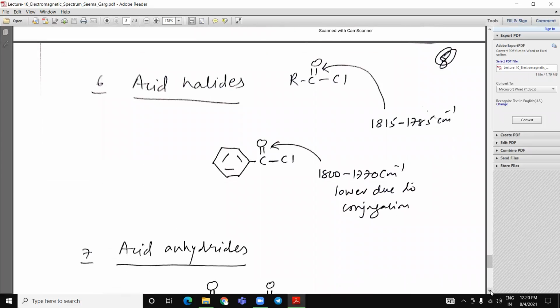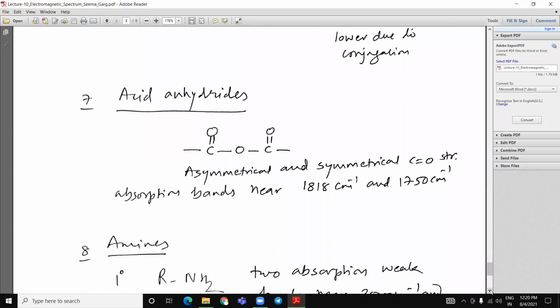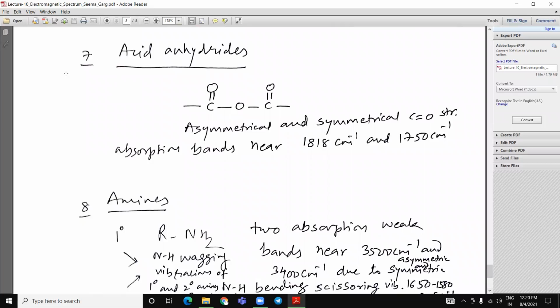Acid halides. In acid halides, due to the presence of the chlorine halogen, the carbonyl value is higher. Here, due to conjugation, the CO stretching frequency value will be lower. Acid anhydrides. In acid anhydrides, asymmetrical and symmetrical CO stretching absorption bands are near 1818 and 1750.